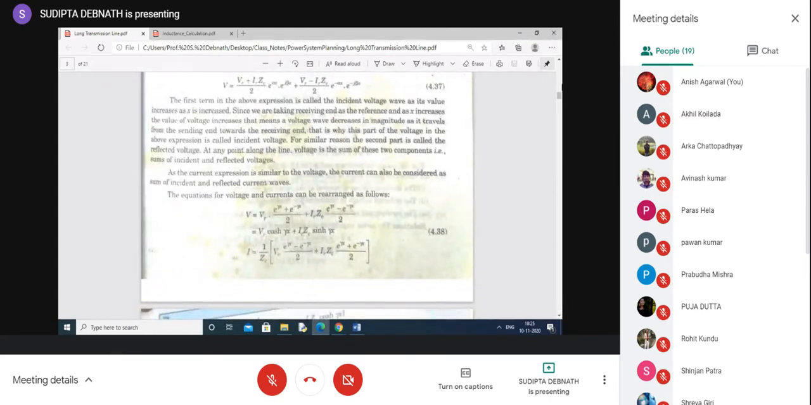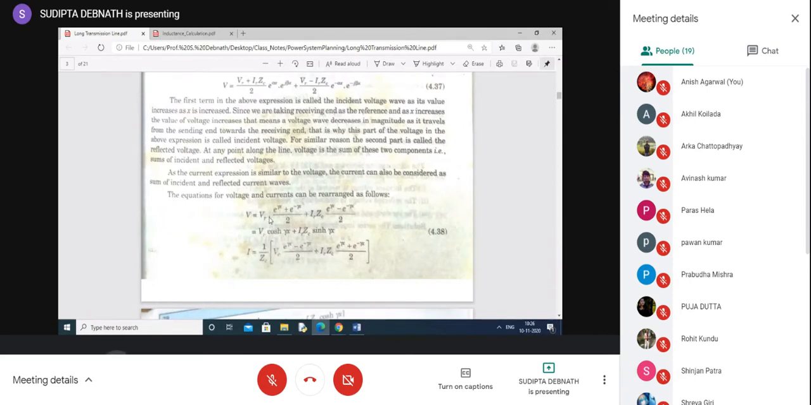Now, this voltage waveform has been written like this. What I have told you just now is written in a very lucid language here. You go through it. This can be written as e to the power gamma x and e to the power minus gamma x. If we take VR as common, you can write e to the power gamma x by 2 plus e to the power minus gamma x by 2.